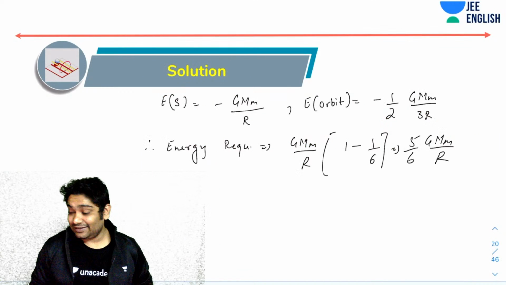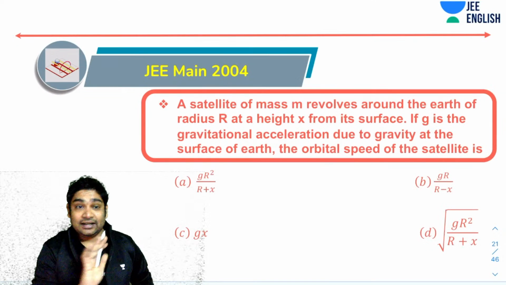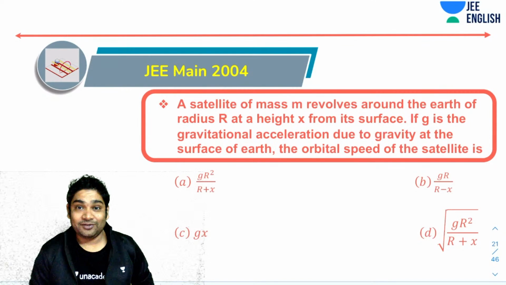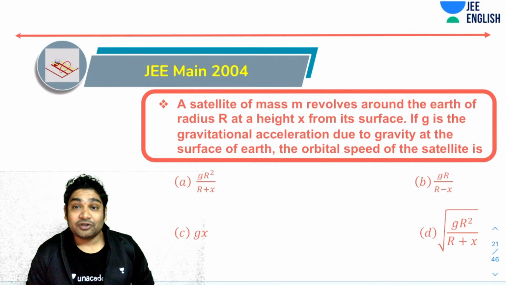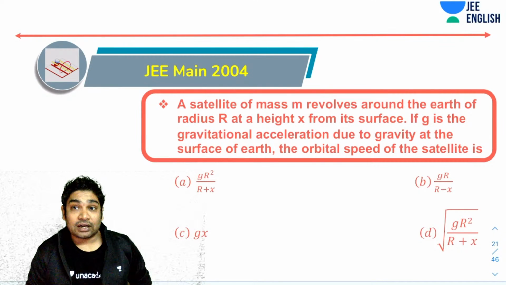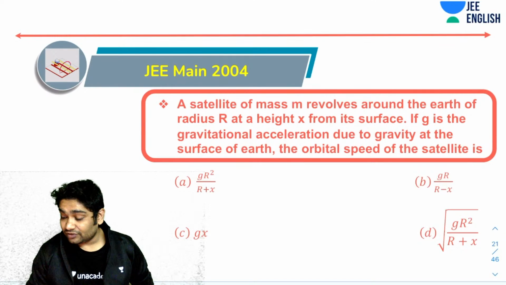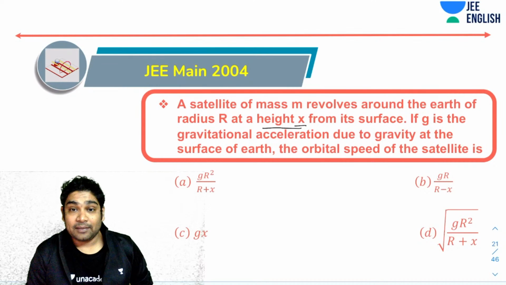So very nice. Now this is the last question that we have for satellite motion, and then we will start with the fluid discussion. Okay. So you've been told a satellite of mass m revolves around the Earth of radius R at a height x from its surface. Okay, so x is the height from the surface. Please note, again, pay attention. Always learn to pay attention to your language.